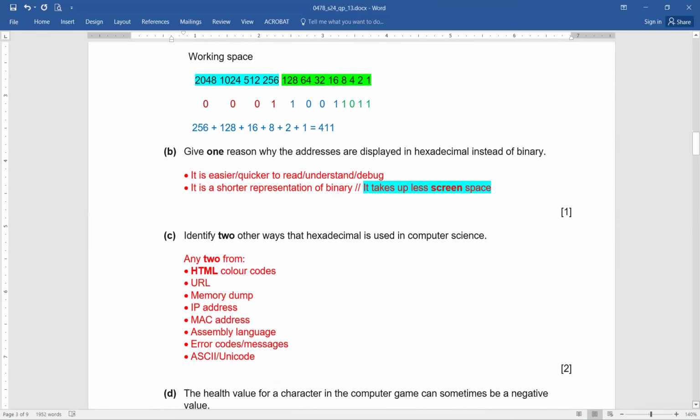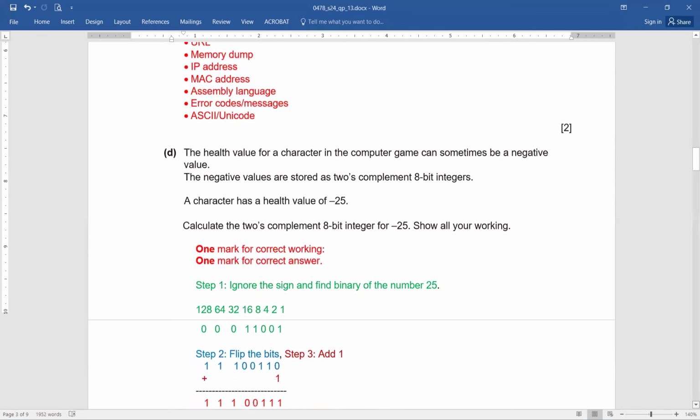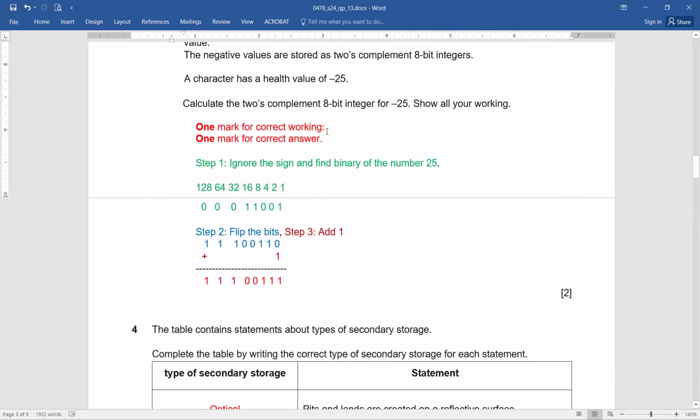Okay. Easy. Okay. The health value for each character in the computer game can sometimes be a negative value. The negative values are stored as 2's complement 8-bit integers. A character has a health value of -25. Calculate the 2's complement 8-bit integer for -25. Show all your working. Now, this is a 2-mark question, and you can easily score if you have done the proper working and you have shown all the stages. For example, correct working will give you 1 mark and a correct answer will give you another mark.